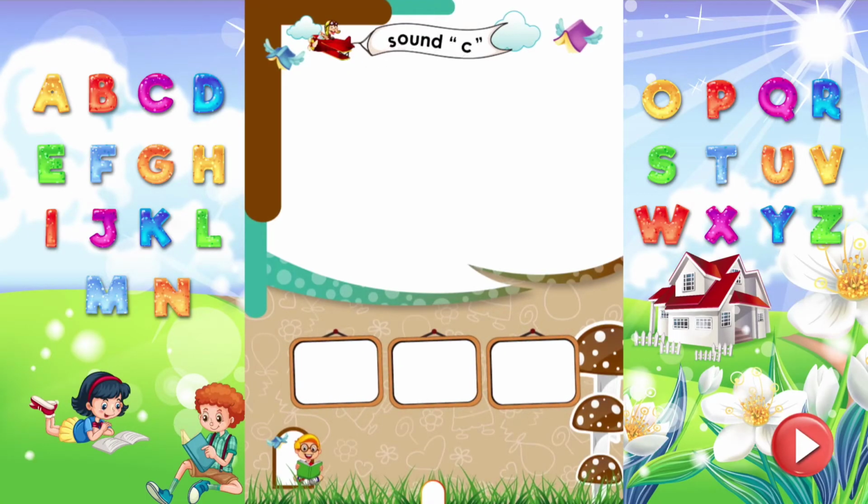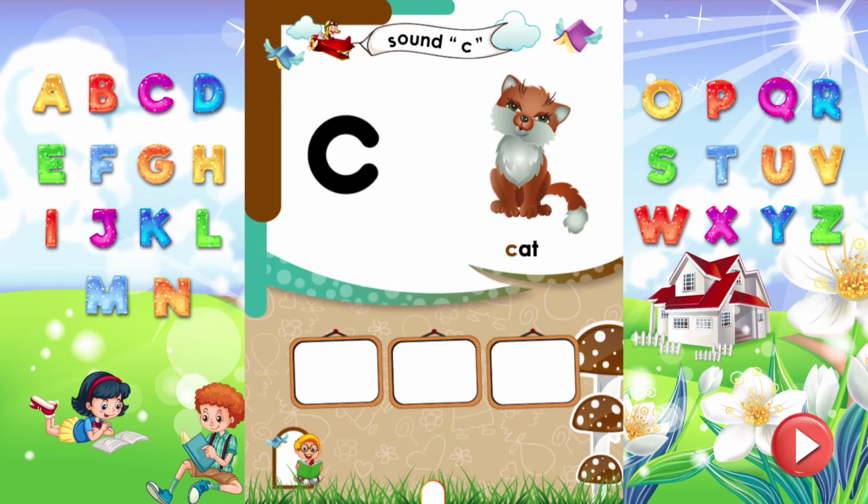Sound C. Dear kids, read the letter C. It makes sound K. Cat. Cat starts from the sound K. Say aloud more words that start from the sound K.